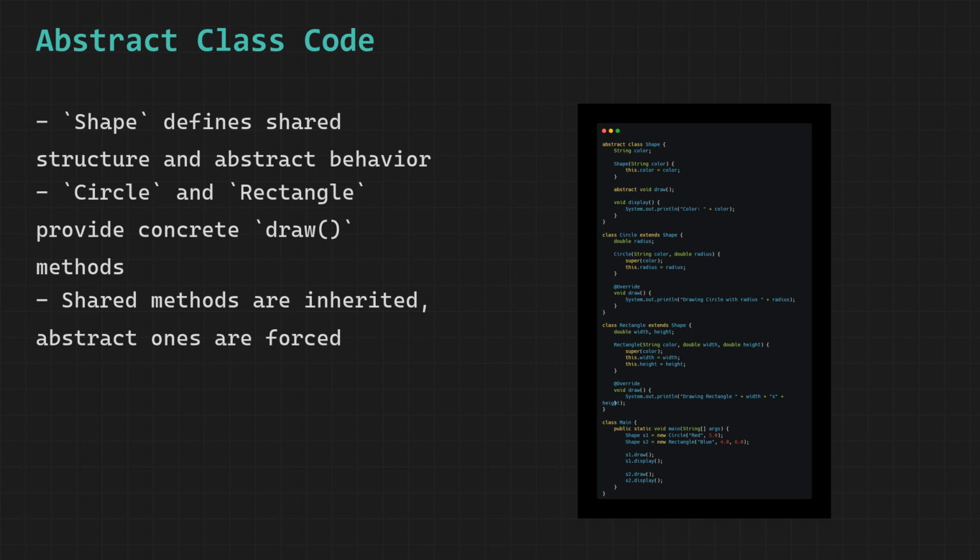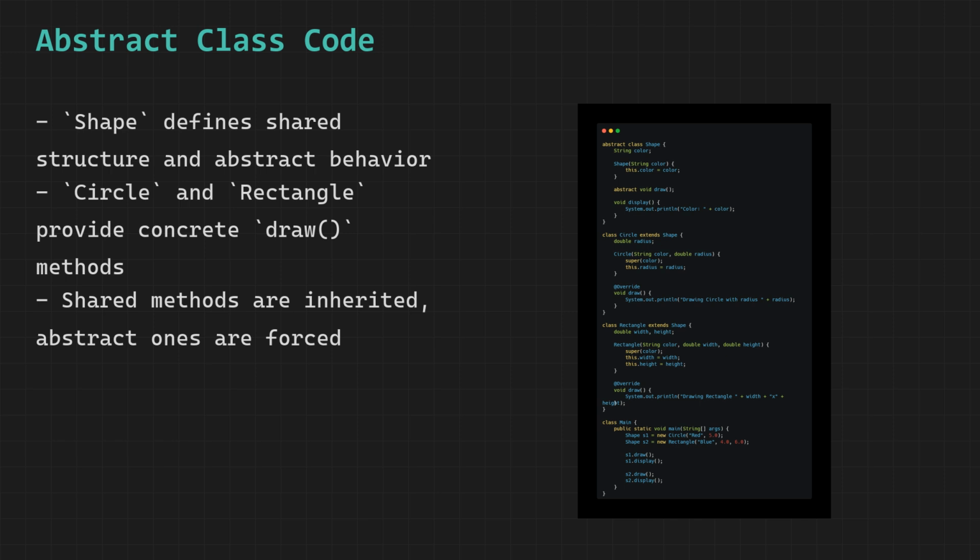The Circle class extends Shape. It has its own field called radius. Its constructor takes two parameters, color and radius. The first line of the constructor calls super with color, which triggers Shape's constructor and sets the color field. Then Circle sets its own radius field. Circle overrides the draw method and provides its own implementation that prints drawing circle with radius followed by the radius value. The Rectangle class also extends Shape. It has two fields, width and height. Its constructor takes three parameters, color, width, and height.